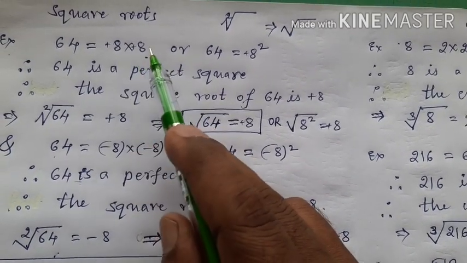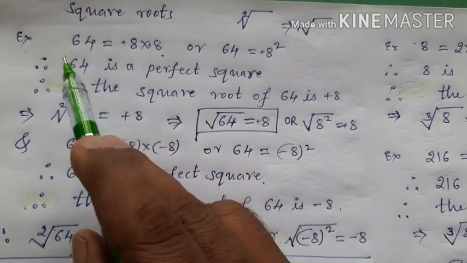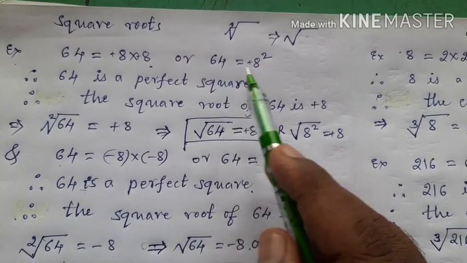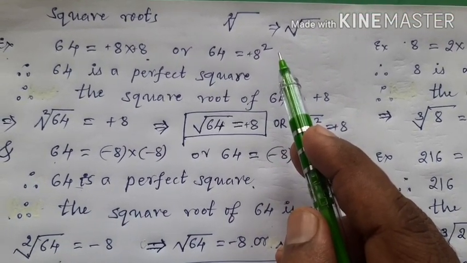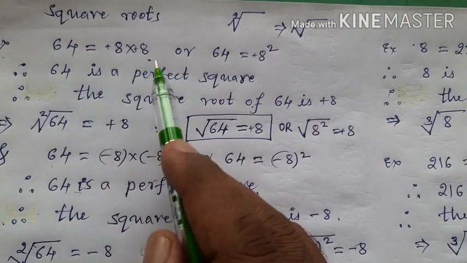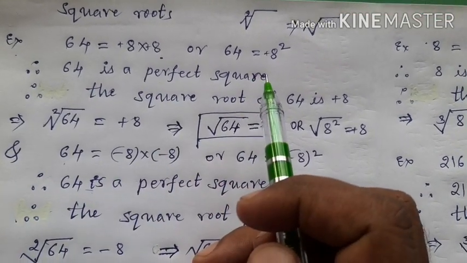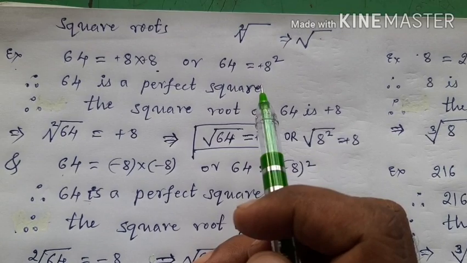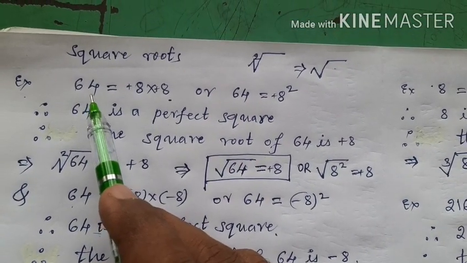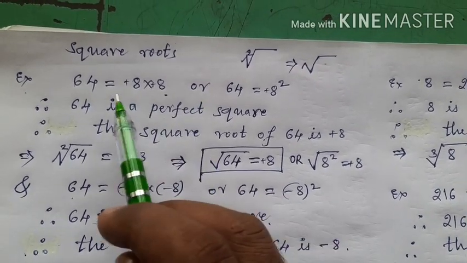You know, x into x is x square. Like that, plus 8 into plus 8 is equal to 8 square. Therefore, you can write 64 is equal to plus 8 into plus 8, or you can write 64 is equal to plus 8 square. Both are the same. Since 64 is expressed as the product of two equal integral factors, I call 64 a perfect square. Will you agree? So, my question is, to get this 64 as the product, which number is multiplied twice?